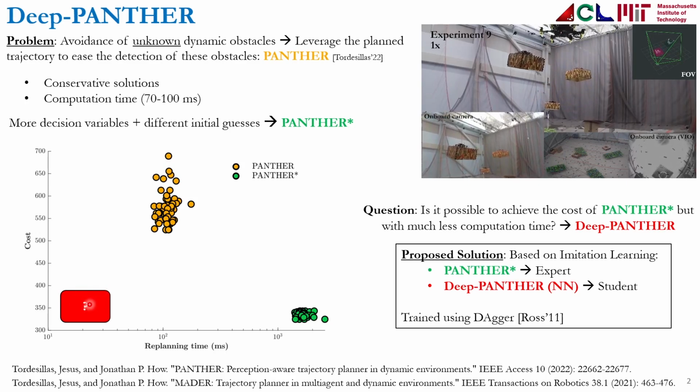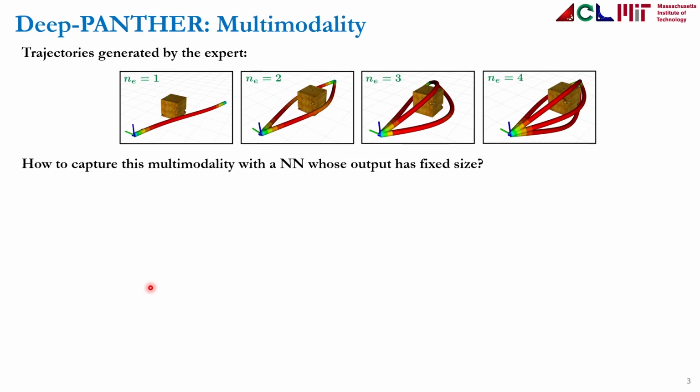The proposed solution is based on imitation learning, where Panther Star will be the expert, and Deep-PANTHER, which will be a neural network, will be the student. And this is something that we train using the Dagger algorithm.